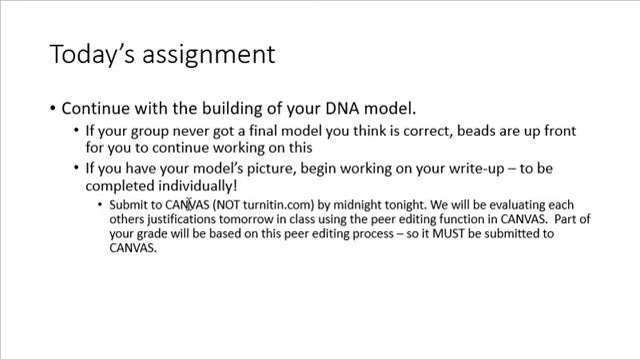The reason I need it at midnight tonight is because we're going to be evaluating each other's justifications tomorrow in class. We're going to use peer editing in Canvas. And so I need everybody's papers uploaded in Canvas. I know we did this once before, and I told you that you could bring in a paper copy or you could upload it to Canvas. That's not what we're doing here. Everybody needs to get it uploaded to Canvas.